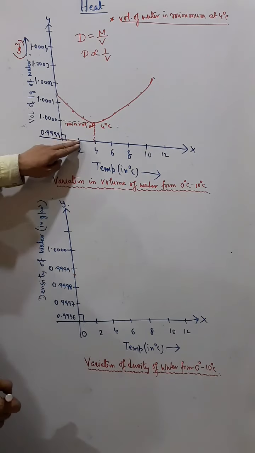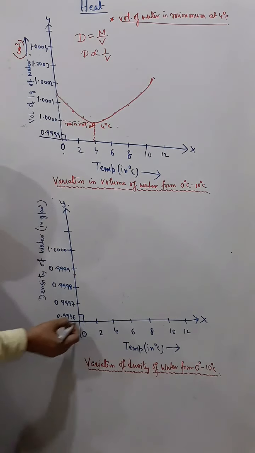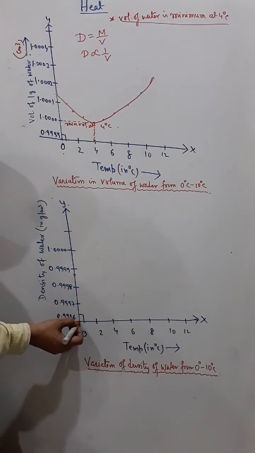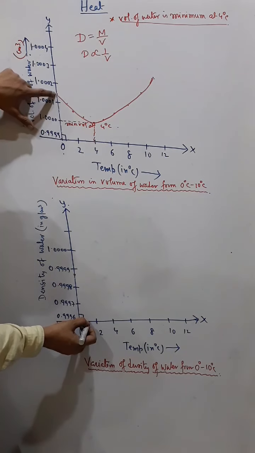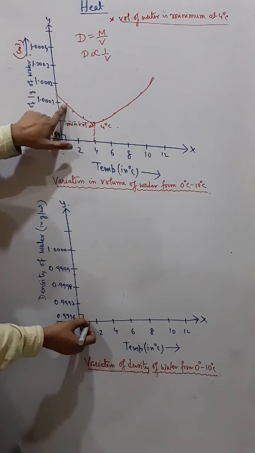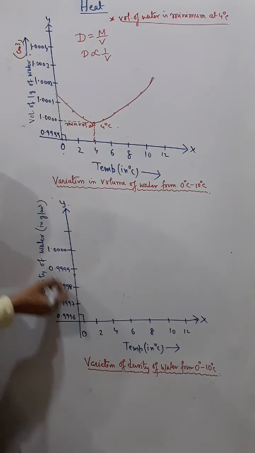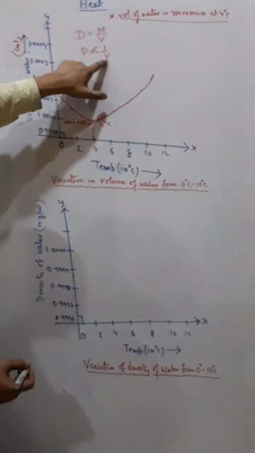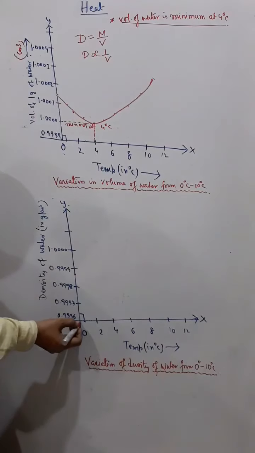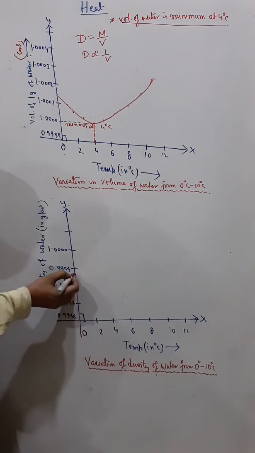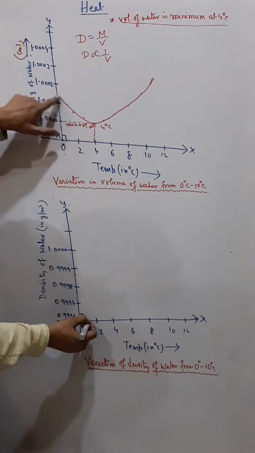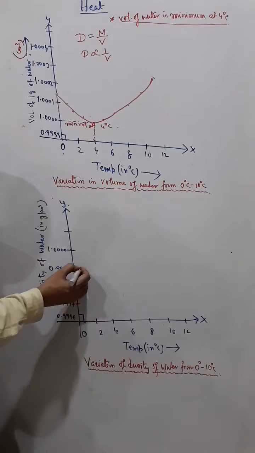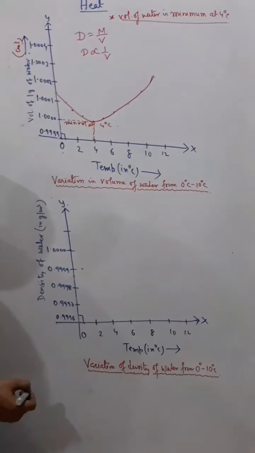Now if you remember what happens to water, if you heat water from 0 degree Celsius to 1 degree Celsius, what will happen? From 0 degree Celsius to 1 degree Celsius, its volume will decrease. Its volume was decreasing, but this is density. So if volume decreases, then what happens? The density will increase. So in this graph, if at 0 degree Celsius the density is this, then at 1 degree Celsius, since the volume is decreasing, the density will increase. So density is increasing. Understand?